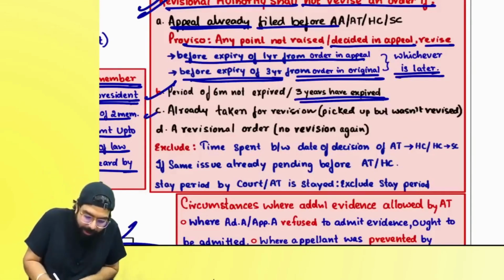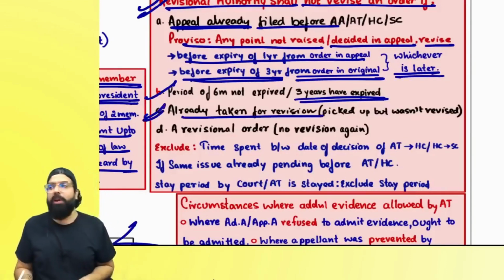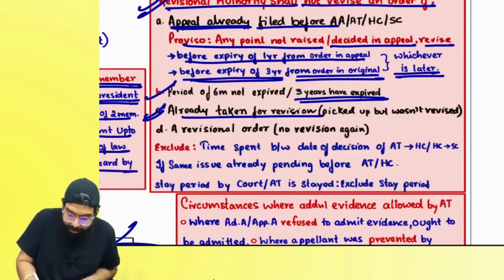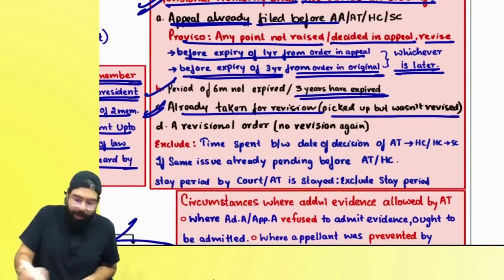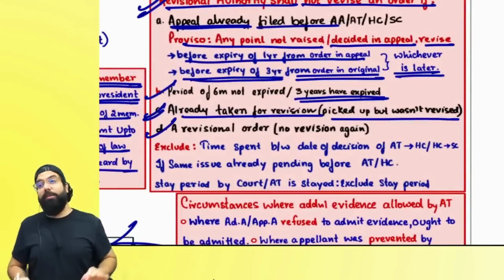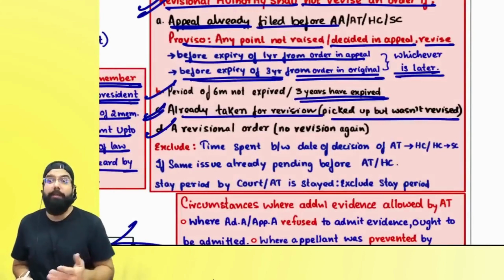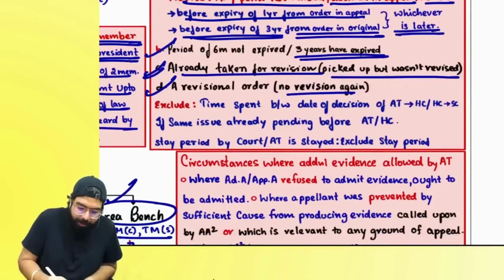Then, sir, if the revisionary authority had picked up an order for revision, but they did not revise, then you can't pick it up again. You can't pick it up again. It wasn't revised, but still you can't pick it up again. Sir, you passed a revisional order. The revisionary authority passed a revisional order. Again revision is not possible. No revision can be done again.